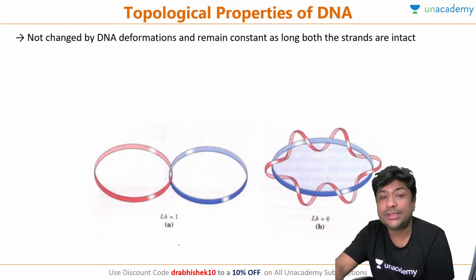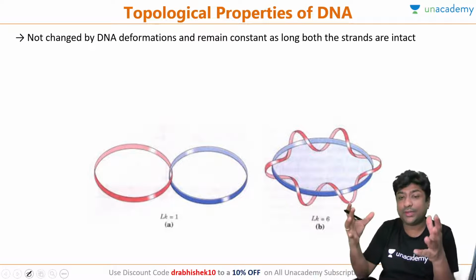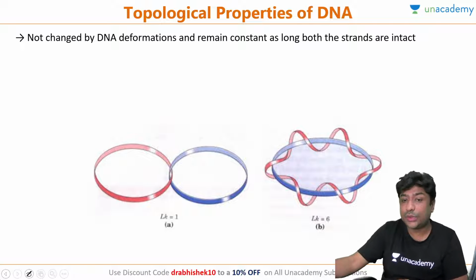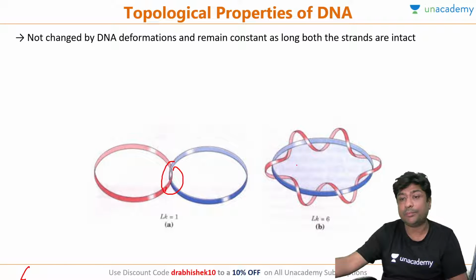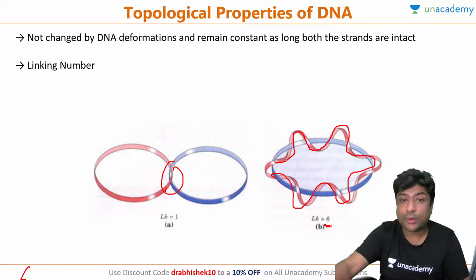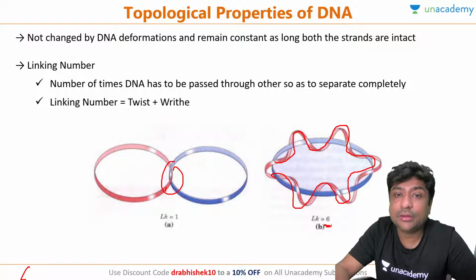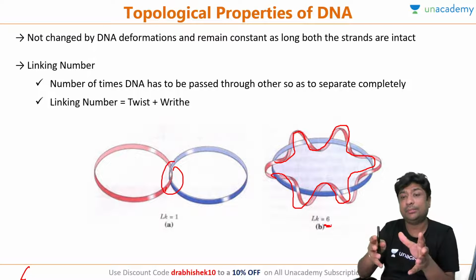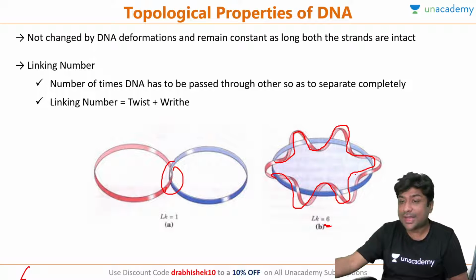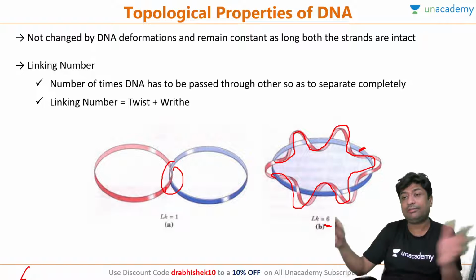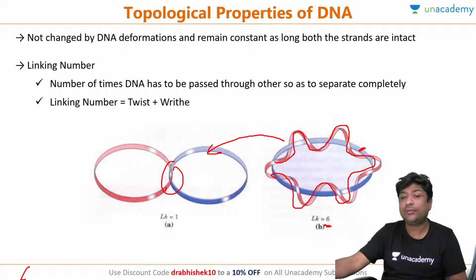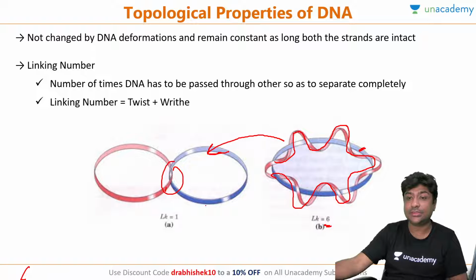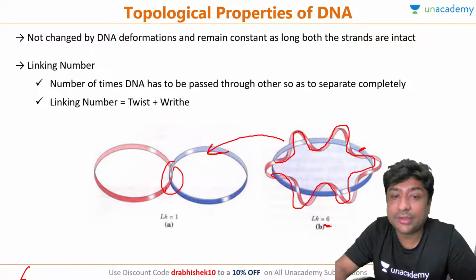Let me show you. Suppose two segments of DNA are just joined at one point. The linking number here will be 1. If they are interjoined at multiple points, let's say in this case 6 points, the linking number is 6. So topoisomers differ in their linking number. If this has to be removed, one of the segments has to be cut, and then this topoisomer can be converted into this when the linking number is decreased. So topoisomers are different in their linking number.